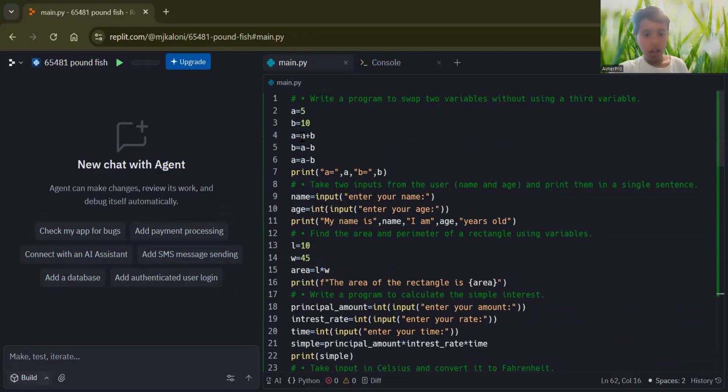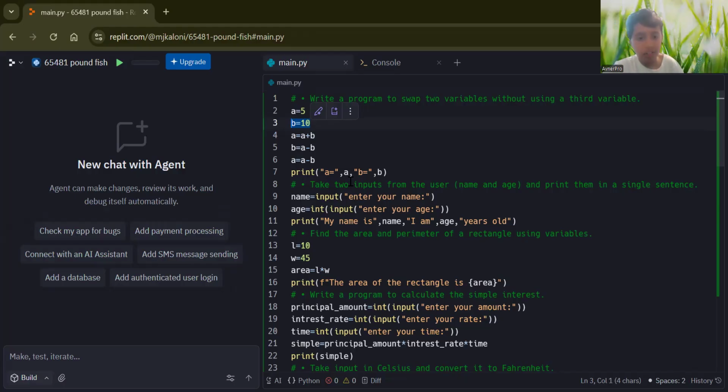So here, this is what we do. We can put anything. So A equals 5 and then B equals 10. Then A equals A plus B, which is going to be A equals 15. B equals A minus B, meaning that it's going to be 5, because this is the updated value, 15 minus 10 is 5.